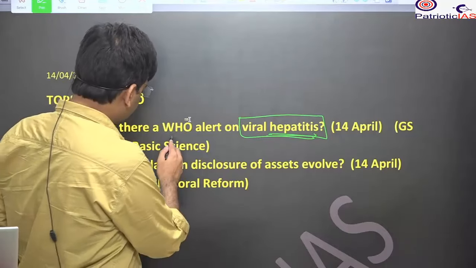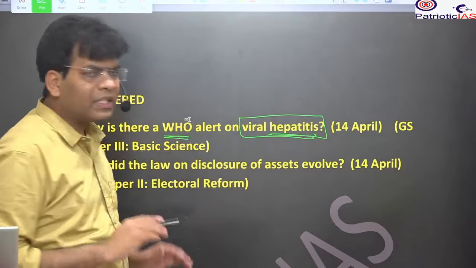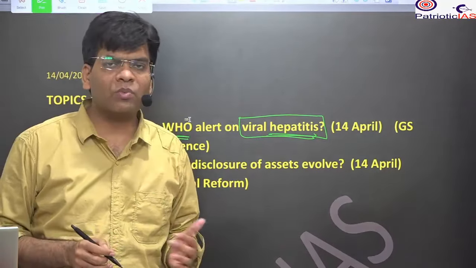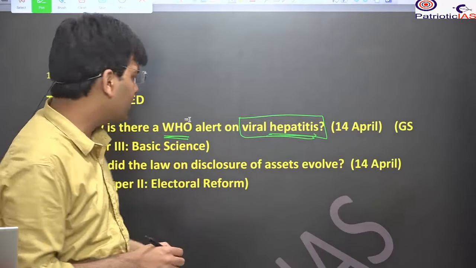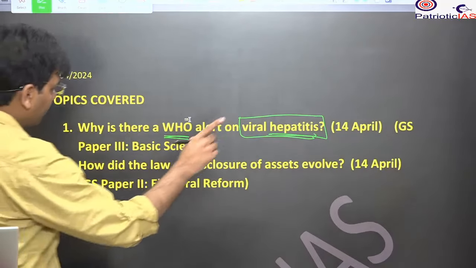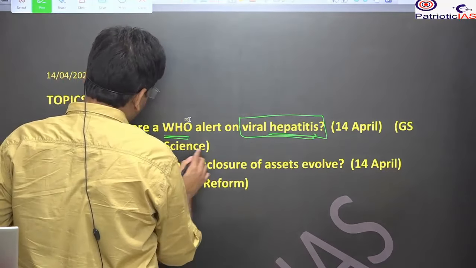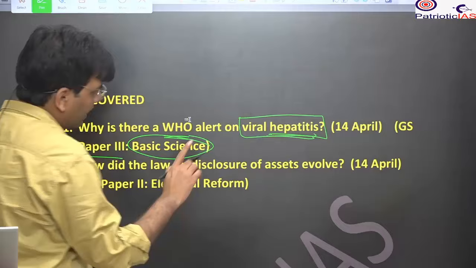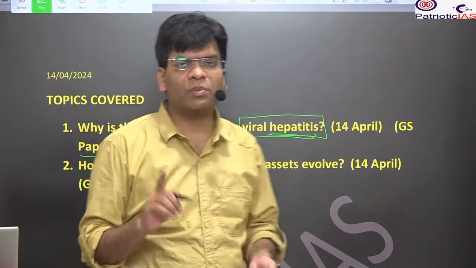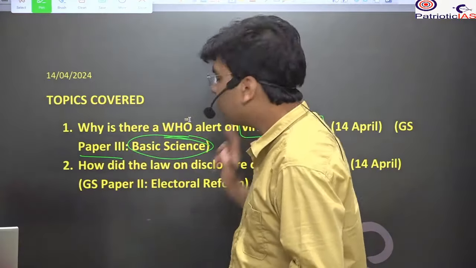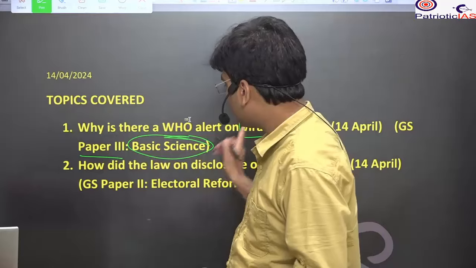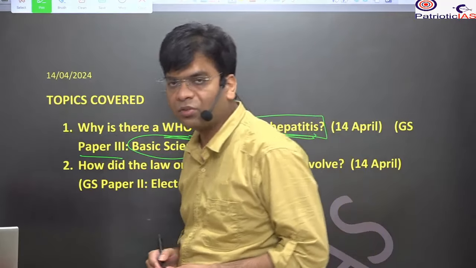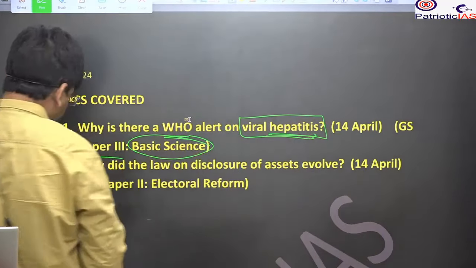Besides that, we will discuss what has been in the report, what the expectations, aims and objectives are, and what the achievement is till now. This will be a part of GS paper 3, where we study basic science, as well as part of GS paper 2, where we study the health sector, because here India's program of the central government has been mentioned with respect to hepatitis. So we will discuss all these things.